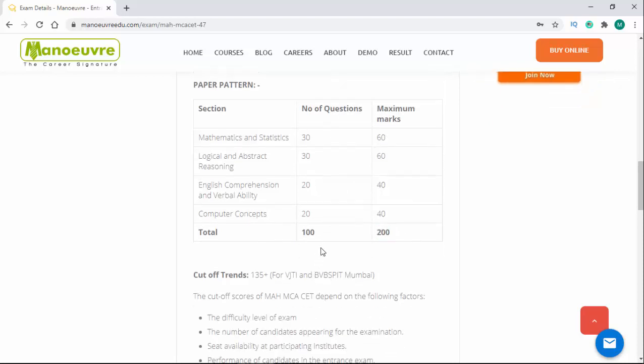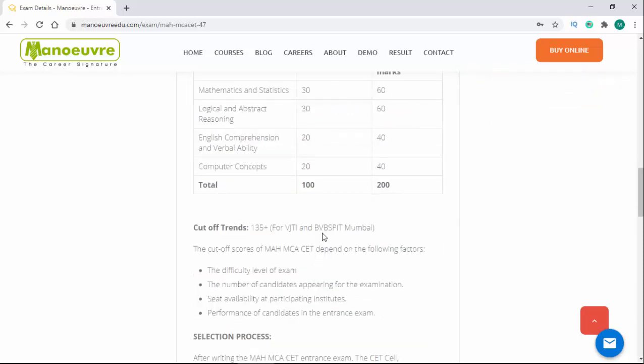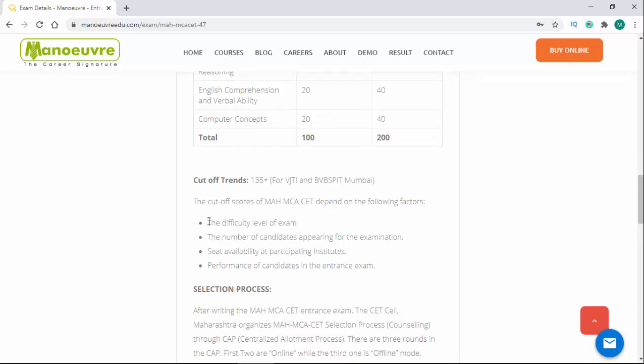So guys, come to the main point, the cutoff trend. Regarding the cutoff, many candidates have doubts and queries about what the cutoff will be. So guys, here are some factors which affect the cutoff score, such as the difficulty level of the exam, the number of candidates appearing for the examination, the seat availability at the participating institutes, and the performance of candidates in the entrance exam.